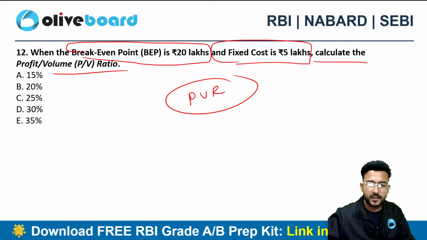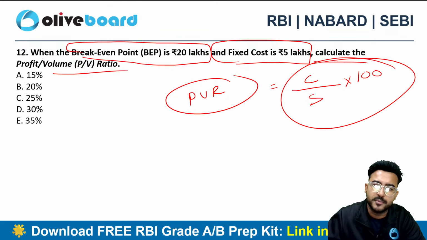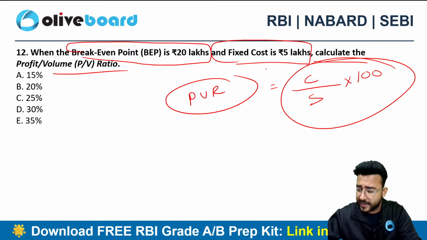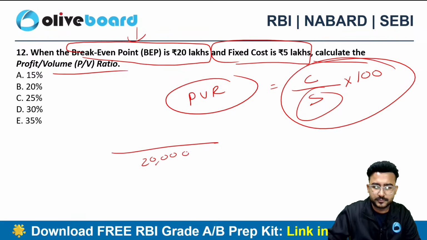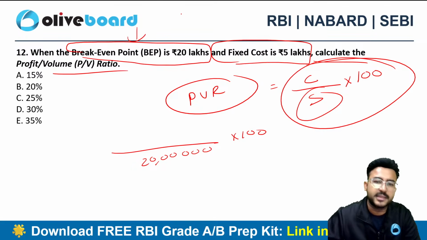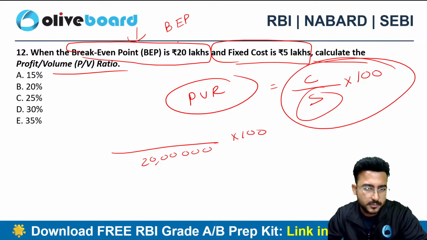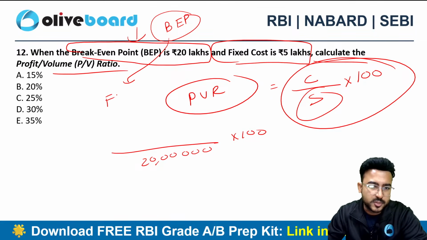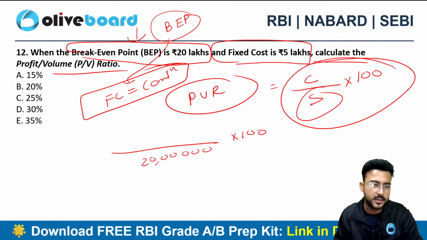What is the formula? Contribution upon sales into 100. That's how we calculate the PV ratio. Now, do we have contribution? Directly no, indirectly yes. Do we have the sales? Yes, we have the break-even sales, 20 lakhs. What will be my contribution? You need to know that at the break-even point, my fixed cost is equal to contribution only. There is no profit.